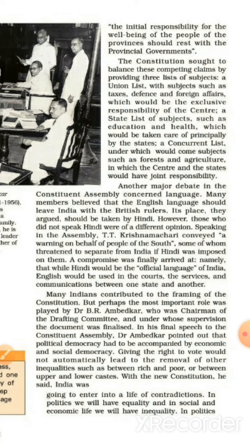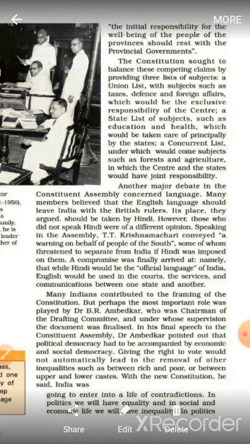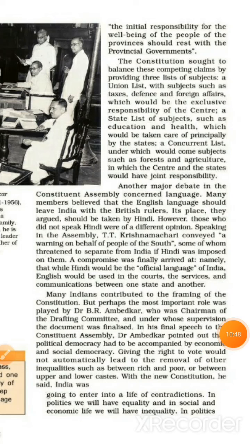Speaking in the assembly, T.T. Krishnamachari conveyed a warning on behalf of the people of the South, some of whom threatened to separate from India if Hindi was imposed on them. A compromise was finally arrived at, namely that while Hindi would be the official language of India, English should be used in the courts, the services and communication between one state and another.